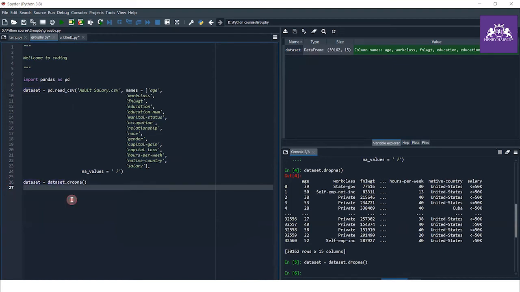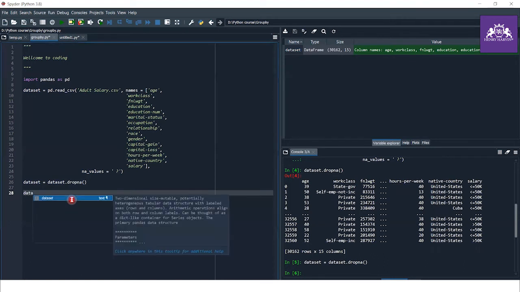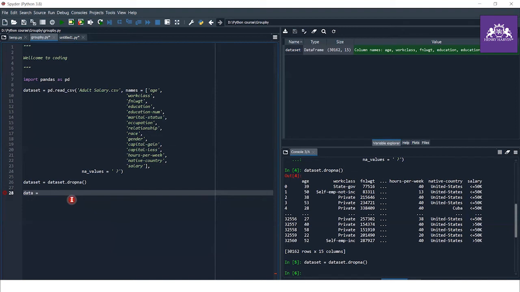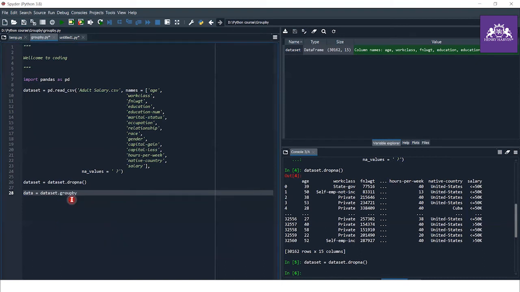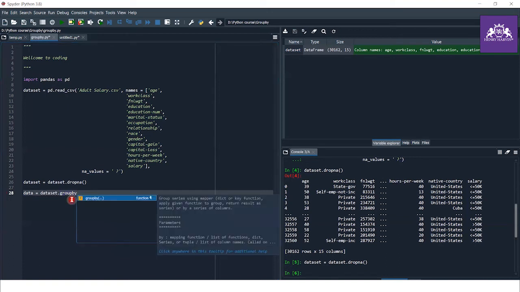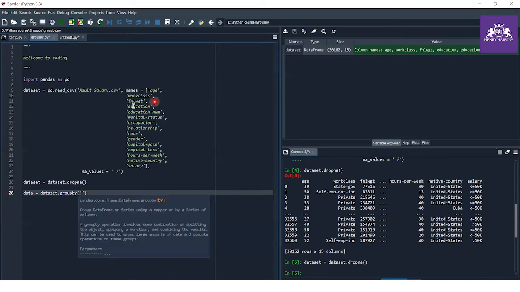After this, we are going to perform the group by operations, and we just type data equals to dataset dot group by, and we are going to group by education.